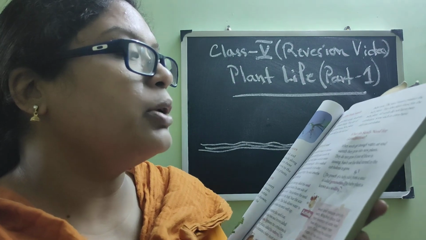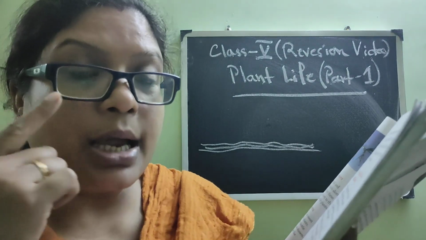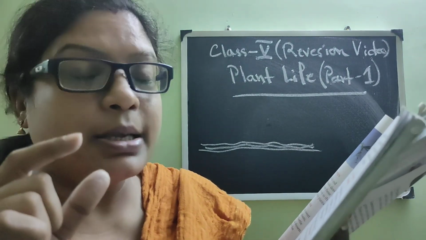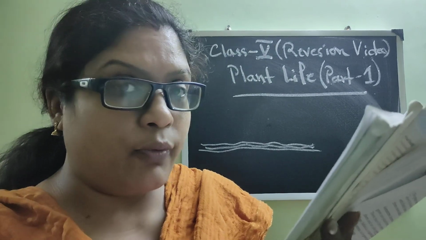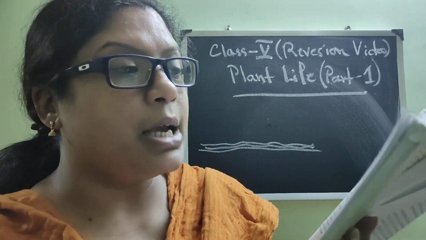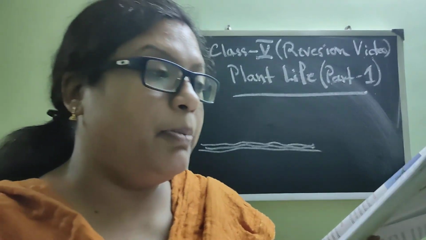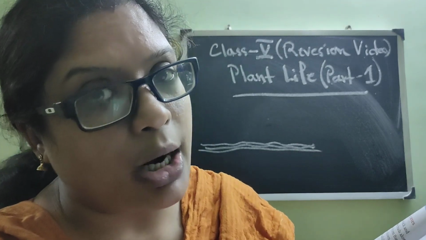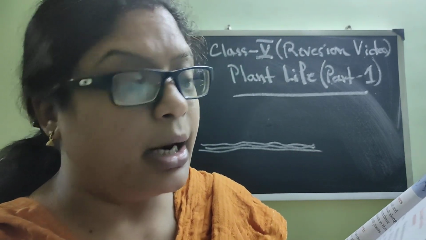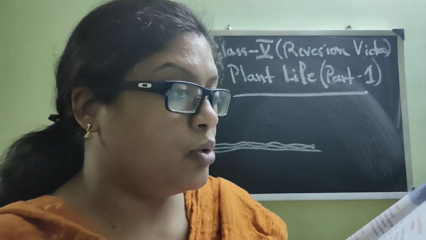The seed leaves protect the baby plant. So seed leaves are protecting the baby plant as a mother protects her baby inside the womb. They also store food for the baby plant. All seeds do not have two cotyledons. Some have one cotyledon, a single cotyledon, and others may have two cotyledons.